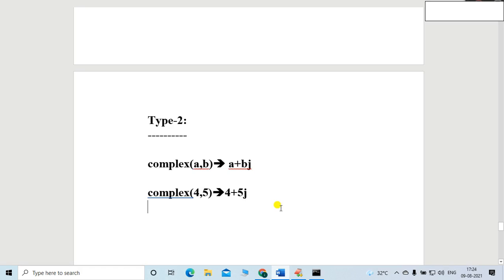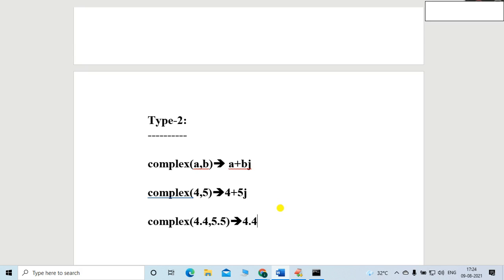So that is possible. Again, let me write here complex 4.4 comma 5.5. Okay, so now, friends, what is the type of value? Both values are of float type. 4.4, 5.5, both are float type. What will be the result?